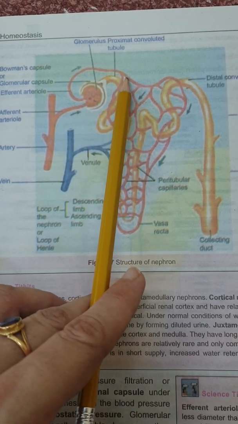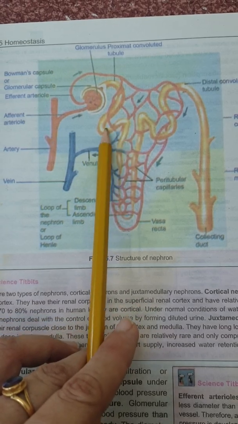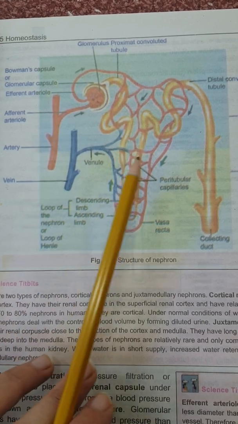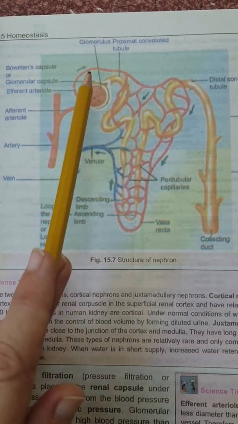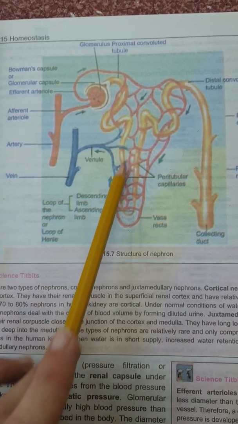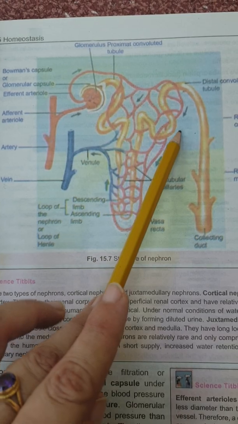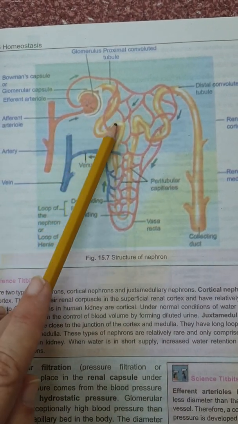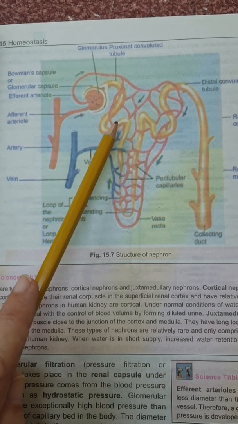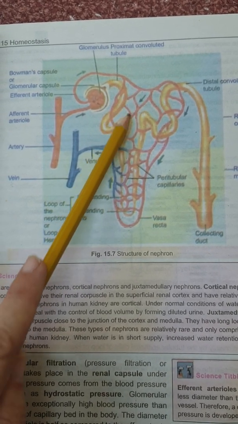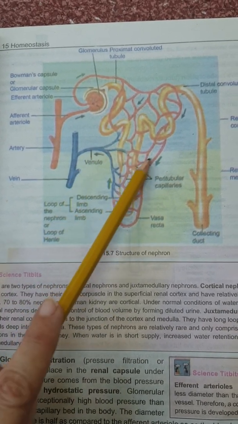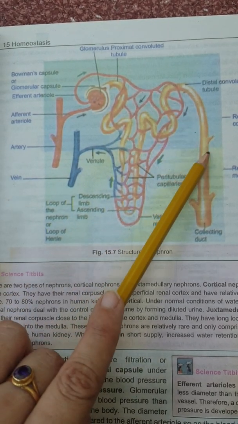When that filtrate comes inside the tube, another step starts, which is known as selective reabsorption. When the filtrate moves inside the tube, the proximal convoluted tubule, then the loop of Henle, and then the distal convoluted tubule, important material like glucose, some ions and some vitamins etc. are absorbed here and given to the capillaries, while the extra material moves to the collecting duct.